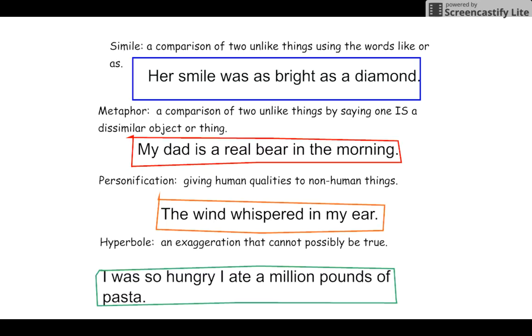Personification, giving human qualities to non-human things. The wind whispered in my ear. We know the wind didn't actually whisper. And then hyperbole, an exaggeration that can't possibly be true. I was so hungry I ate 1,000,000 pounds of pasta.